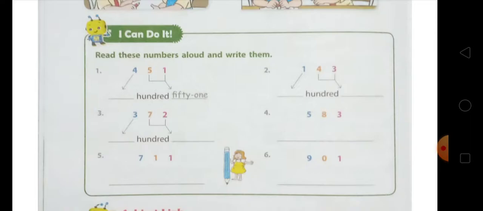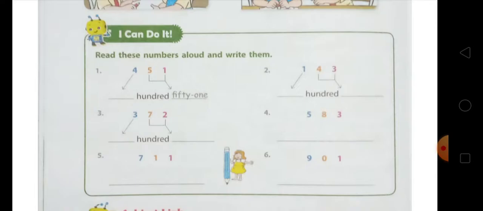After that there is 143. 3 is on the ones place, 4 is on the tens place, and 1 is on the hundreds place. So firstly you have to read the hundred, that is 100, and after that you have to read the last two-digit number, that is 43. So 143. Spelling of 143: ONE 1, HUNDRED 100, FORTY 40, THREE 3, 143.